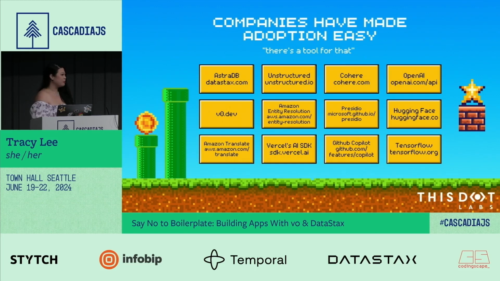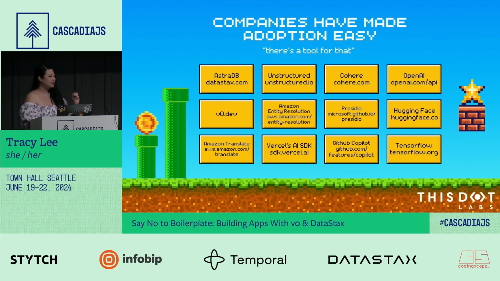We talked about entity resolution. I mean, you can just go to Amazon, and Amazon has a service called entity resolution, and it's done. For PII information, Microsoft Presidio is a really good one as well that you can use to remove personally identifiable information. Amazon Translate, if you want to translate a bunch of things, you can just use that. There's a service for it. We talked about V0, we talked about Vercel's AI SDK, right?